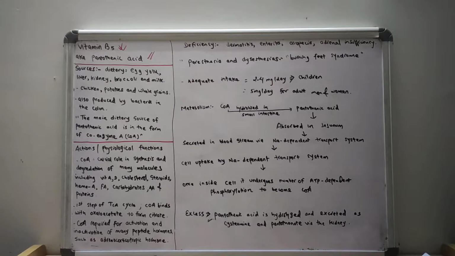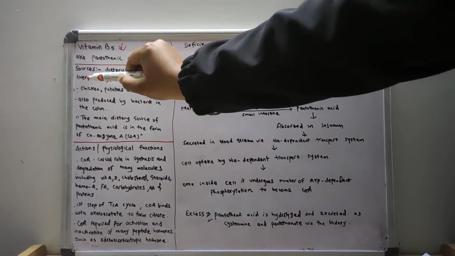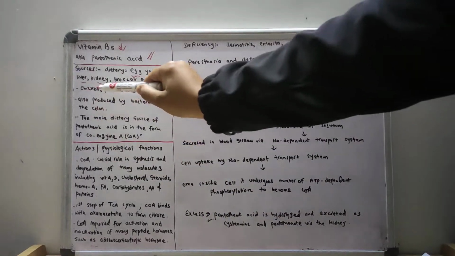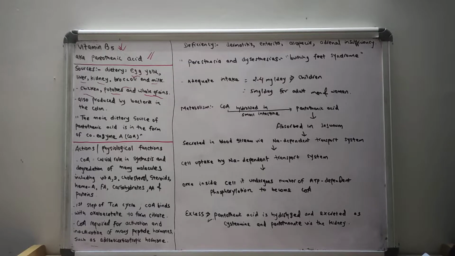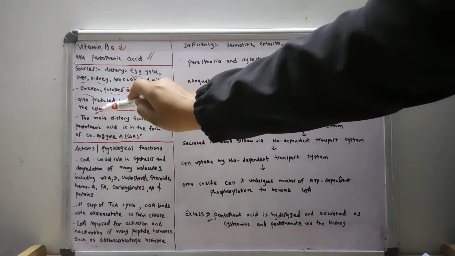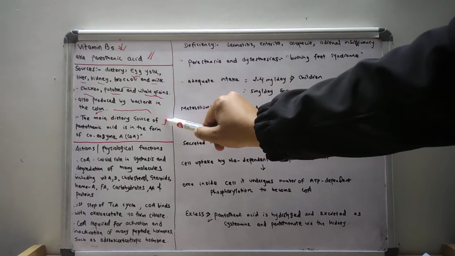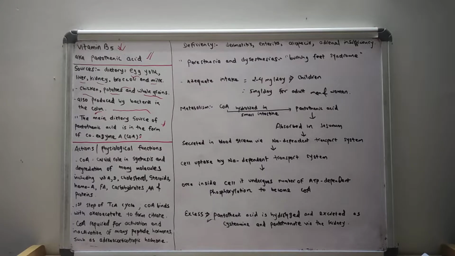Let us discuss various sources of vitamin B5, that is pantothenic acid. The dietary sources of the vitamin are egg yolk, liver, kidney, broccoli and milk. The other sources are chicken, potatoes and whole grains. Pantothenic acid is also produced by the bacteria in the colon, so the chance of vitamin B5 deficiency is rare. The main dietary source of pantothenic acid is in the form of coenzyme A.